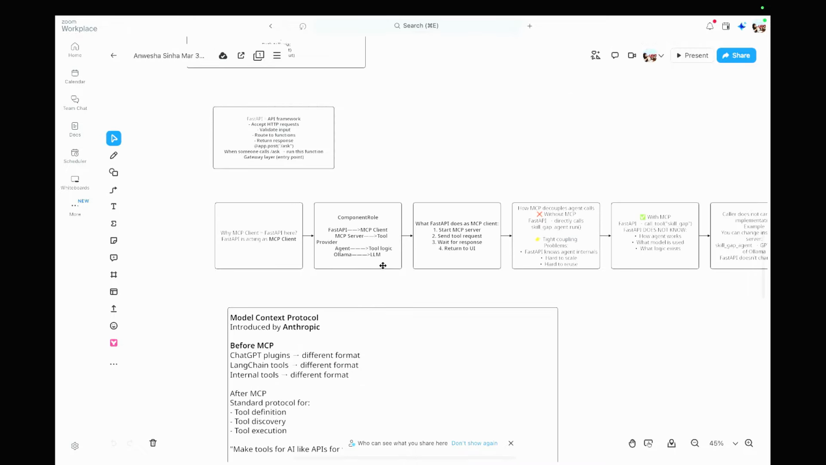So we were discussing here that the MCP client is FastAPI. If you see the analogy, FastAPI is the MCP client in our example. The MCP server is the tool provider, and the agent is the tool logic. The agent is helping us give the logic of the tool, and Ollama is the LLM here. So this is just helping you to analyze the flow.